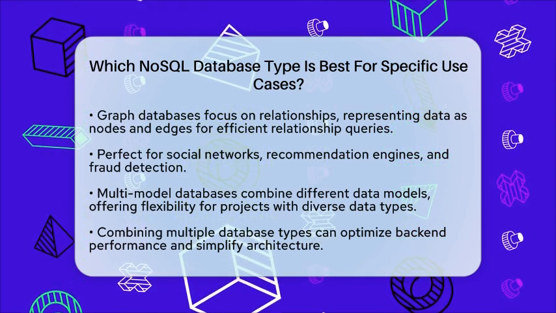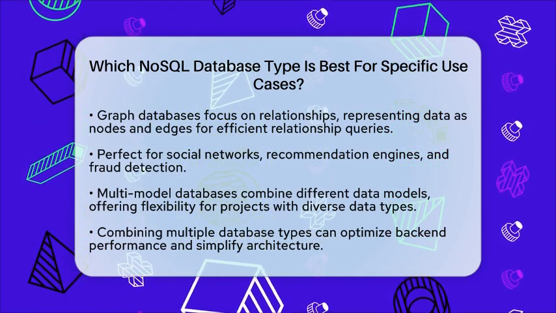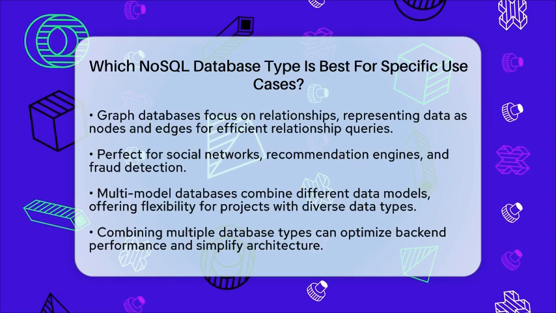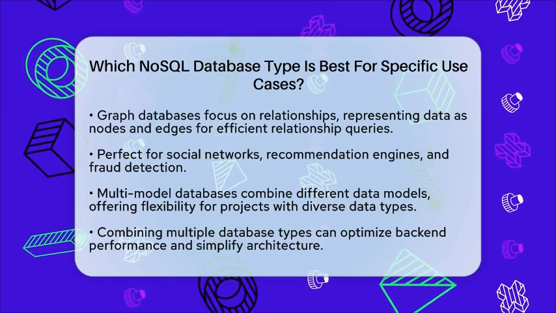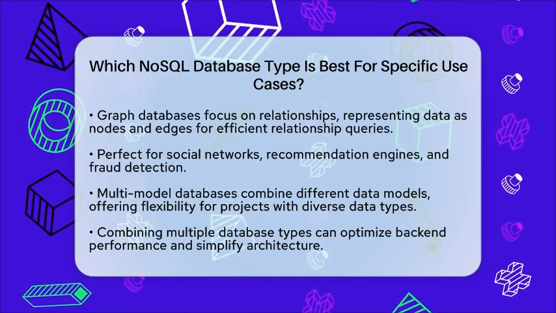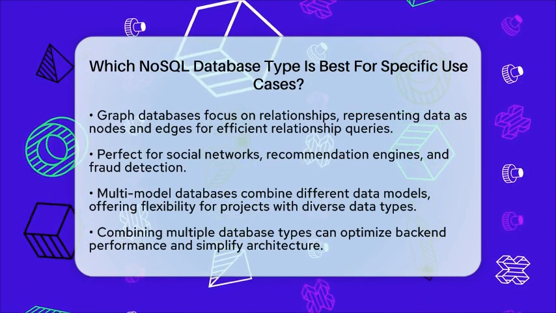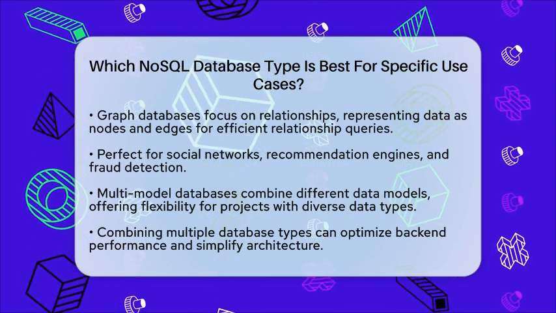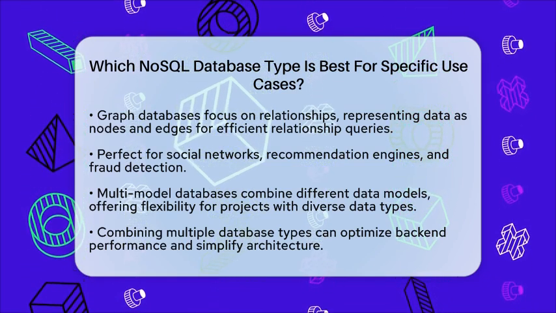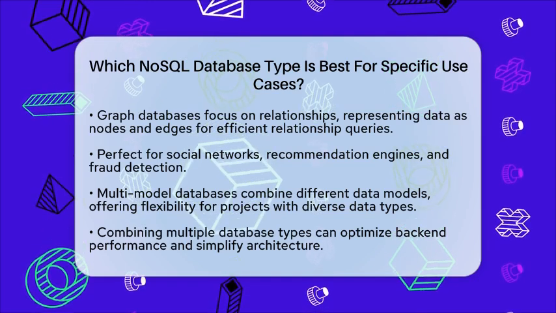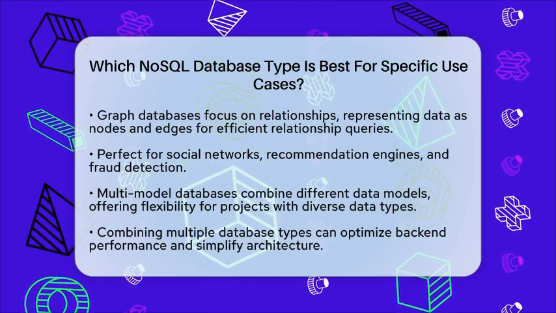Choosing the right NoSQL database depends on your data structure and how you plan to query it. For simple, fast lookups, key-value stores are perfect. When you need flexible data models, document databases shine. For large-scale analytics, wide column stores are ideal. If relationships matter most, go with graph databases. Often, combining multiple types in one project can give you the best of all worlds, making your backend more efficient and easier to manage.